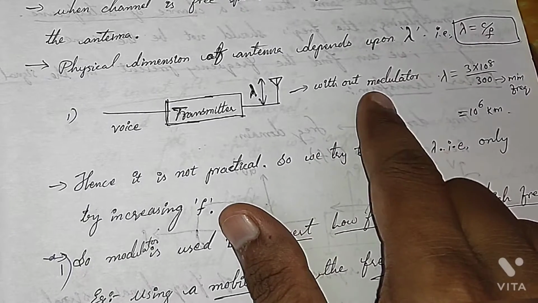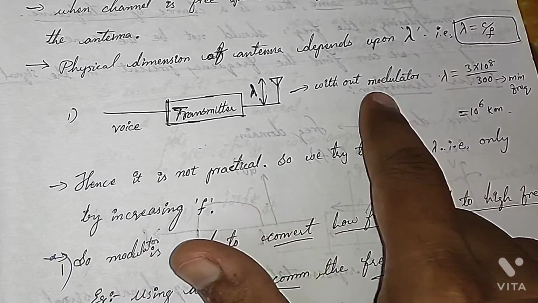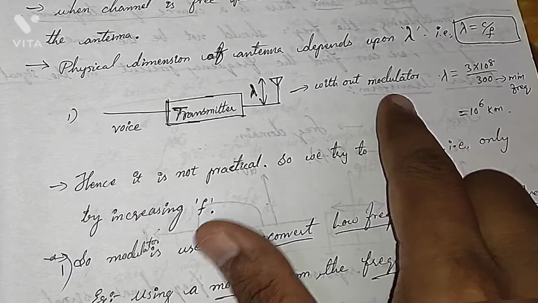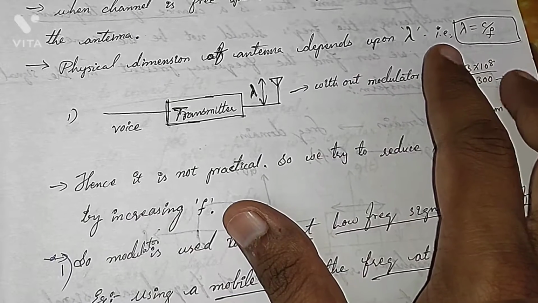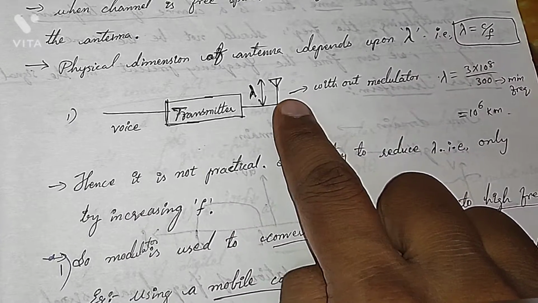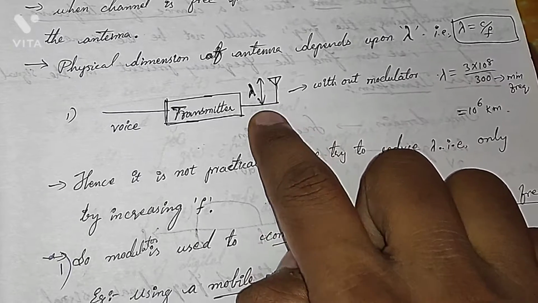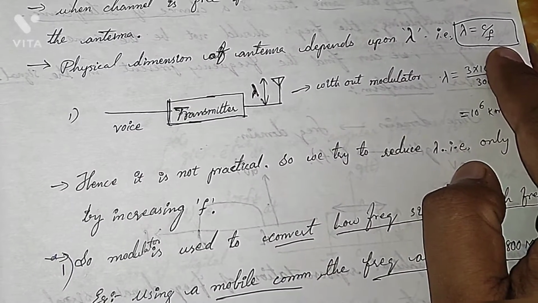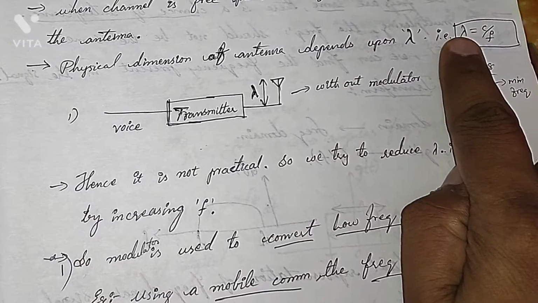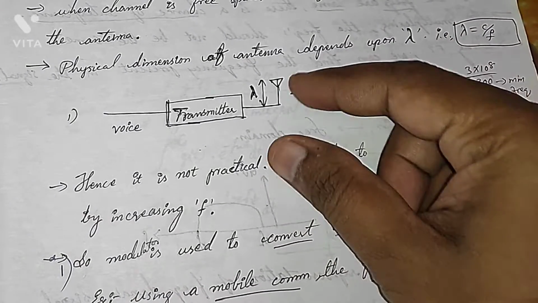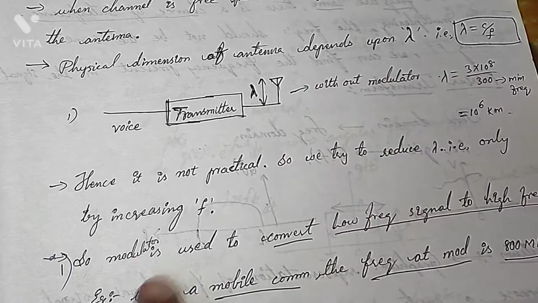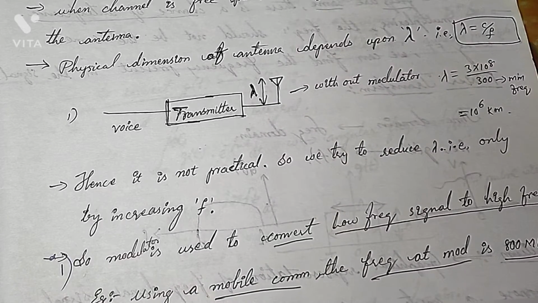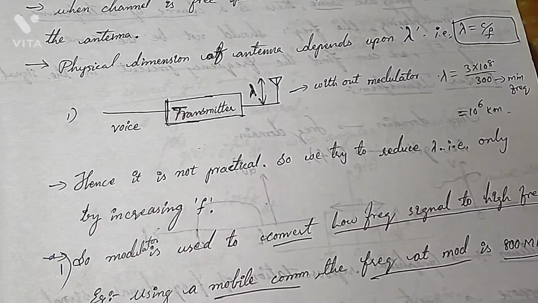It is having a carrier frequency which is of high frequency. That high frequency carrier will carry all the small signals. So now here, based on the carrier, the lambda should be low. That's it. So when the carrier frequency is high here, lambda will automatically become small. So height of the antenna gets reduced. That is, we can use a small antenna. Even if we use a small antenna, still we can transmit the signal.